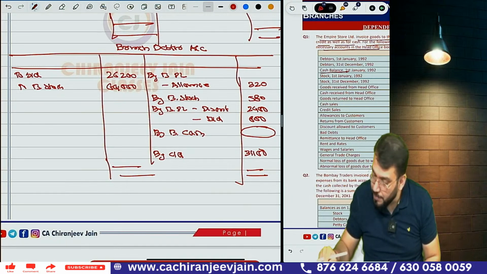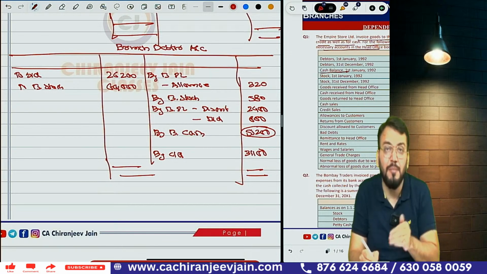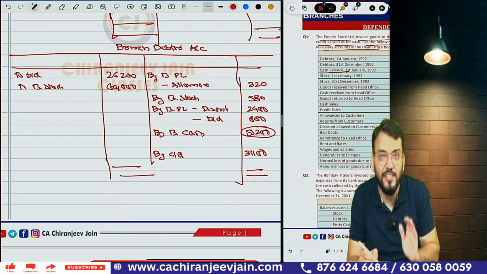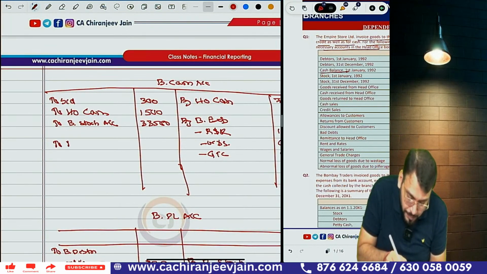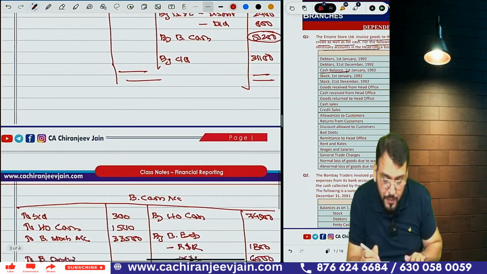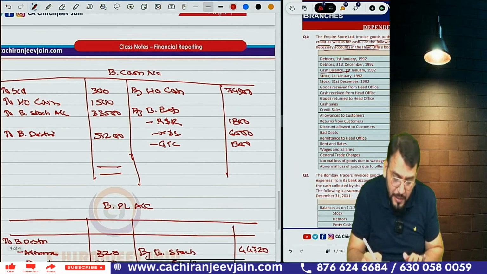26,200 plus 60,000 minus 320 minus 580 minus 2,400 minus 600 minus 31,100. How much is it coming? 51,200, and this is nothing but branch cash, and this will be transferred to branch cash account, means branch cash will increase. Understood? So you can write down to branch debtors account, to branch debtors account, how much? 51,200. Can you say from branch cash account?